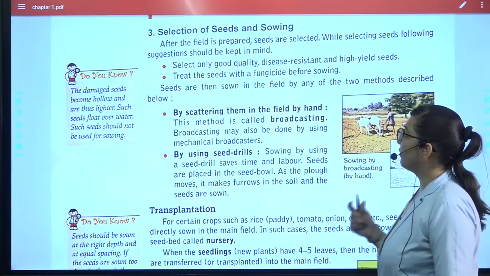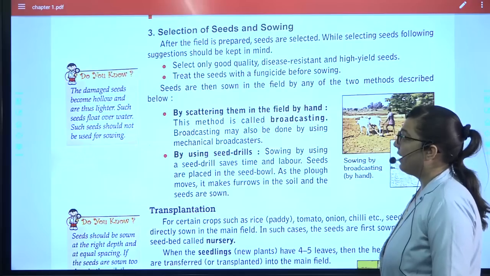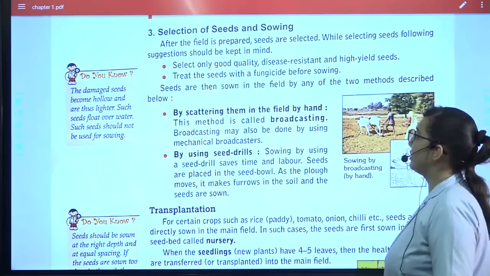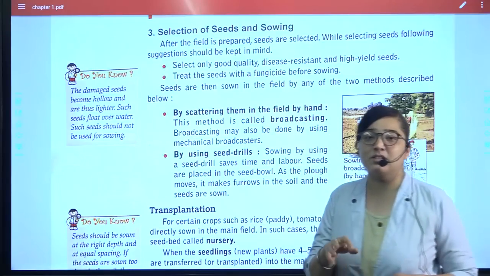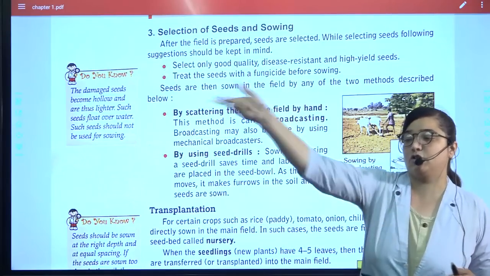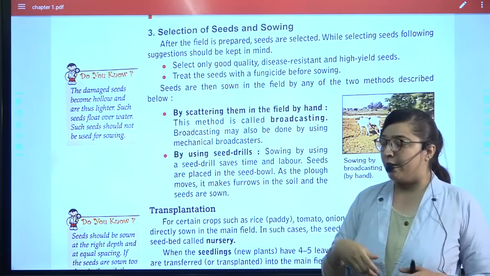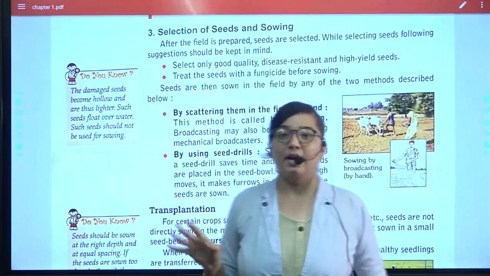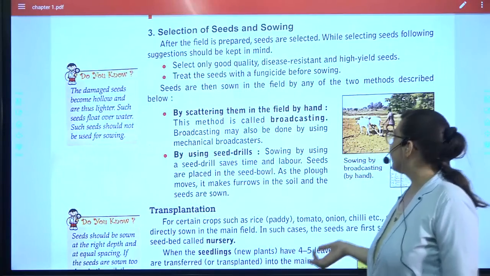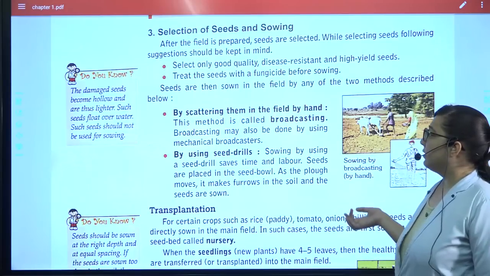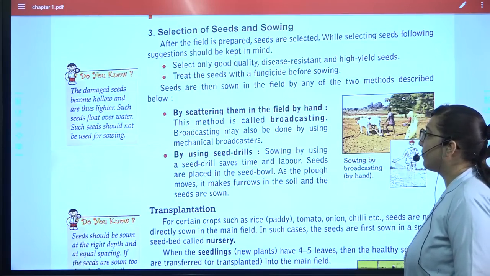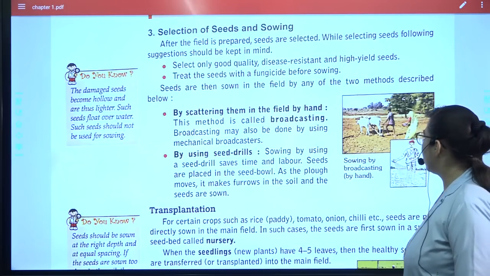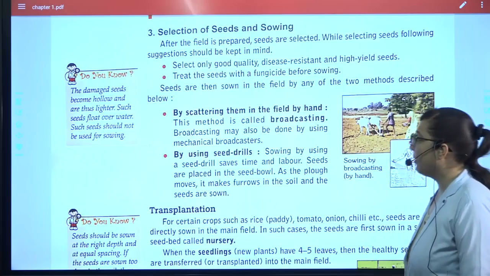So treat the seeds with a fungicide before sowing, and these are the ways by which the seeds can be sown. This method is broadcasting, which means you just take the seeds in your hand and whirl them, and you can throw them as far as you can. That is broadcasting. And sometimes it is also done by mechanical broadcasters.